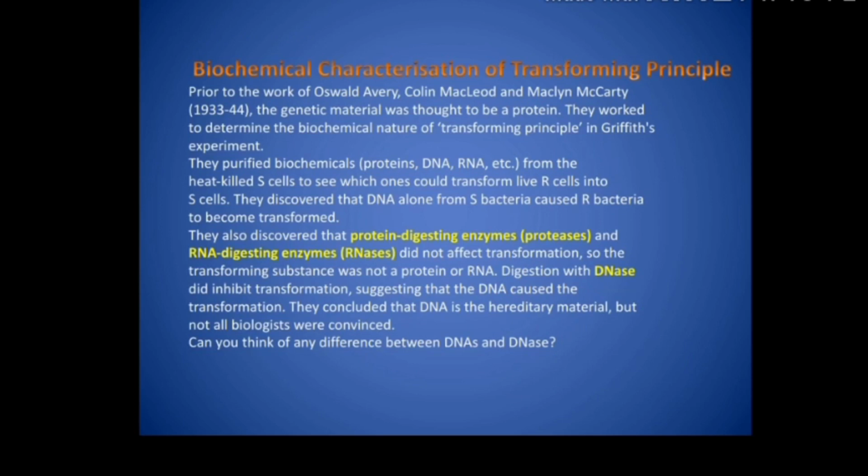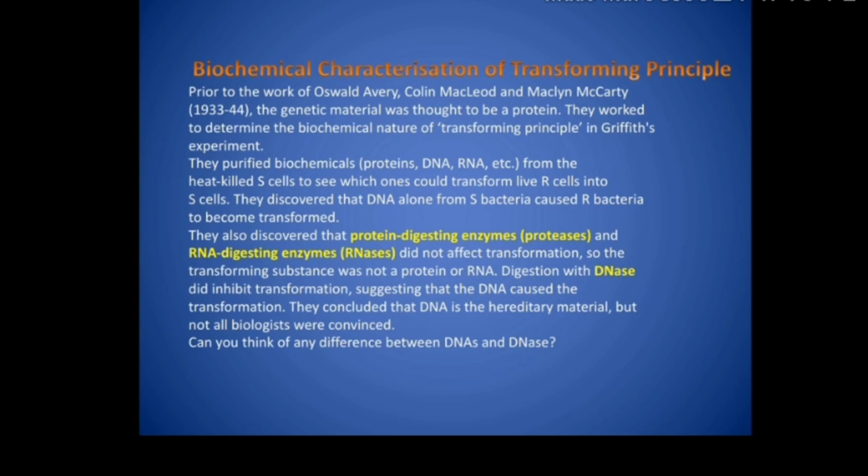Now the focus was on finding out the biochemical nature of transforming principle. अब देखना ये था कि बायोकेमिकल नेचर क्या है इस ट्रांसफॉर्मिंग प्रिंसिपल की, कैसे ट्रांसफॉर्म हो गया. So now regarding the biochemical nature of transforming principle, transforming principle was the name given to the substance which is getting passed on from one bacteria to the other bacteria. वो सिर्फ उस सब्सटेंस को उन्होंने नाम दिया ट्रांसफॉर्मिंग प्रिंसिपल. So that substance was called as transforming principle by Griffith.